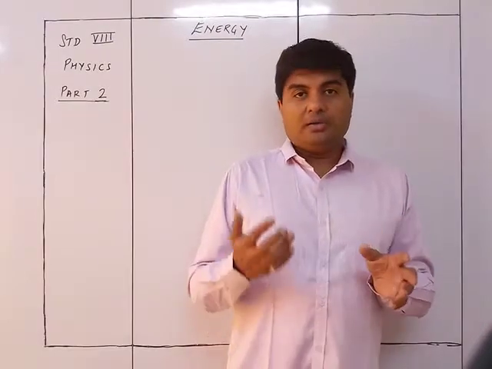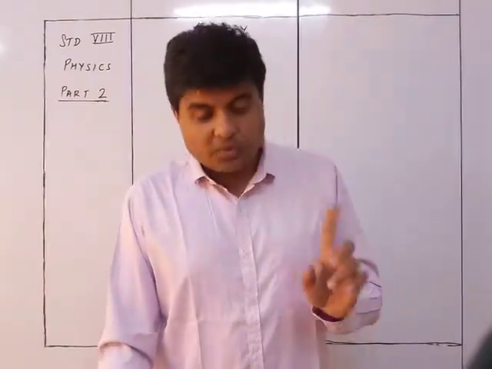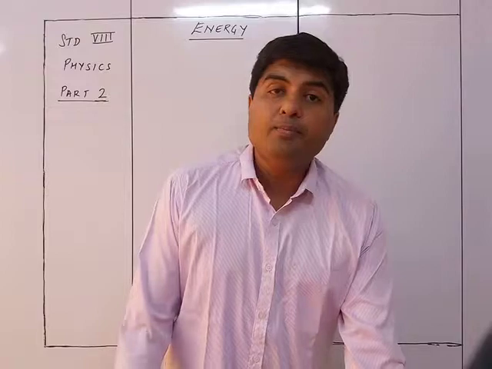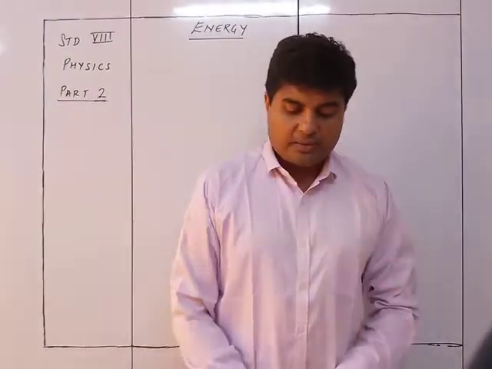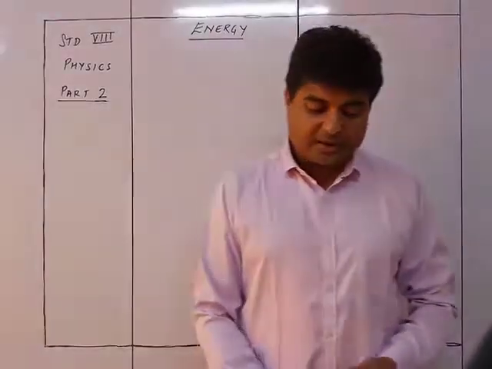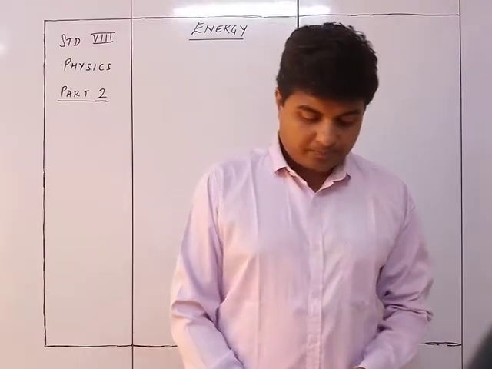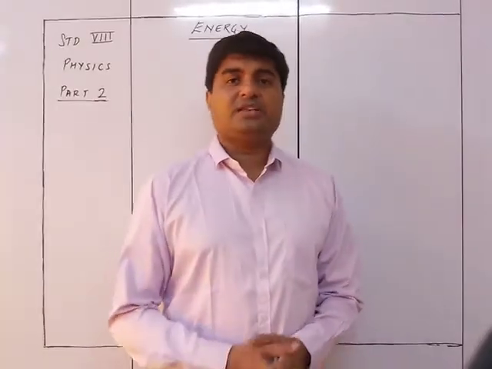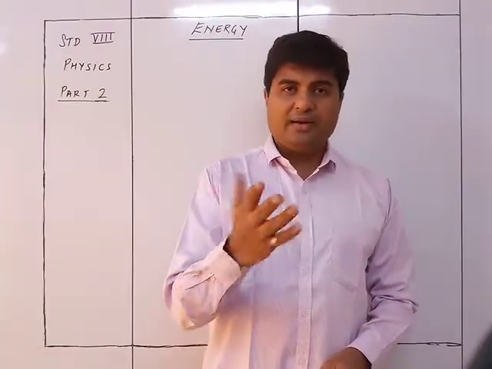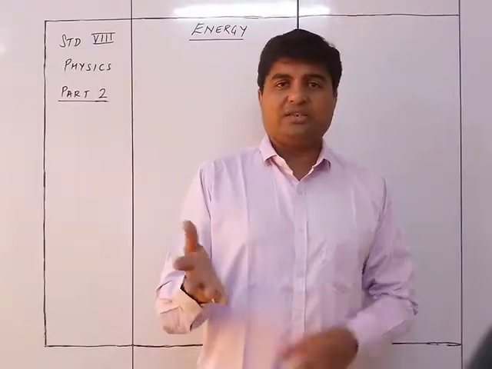So that is what we say, that when the work is done on the body and the body moves and body is in motion, then it is said that it possesses the energy equal to the work done on the body. So we can see that in other ways we say that jitna kaam kiya, jitna work done is equal to the energy, or energy is equal to work done.